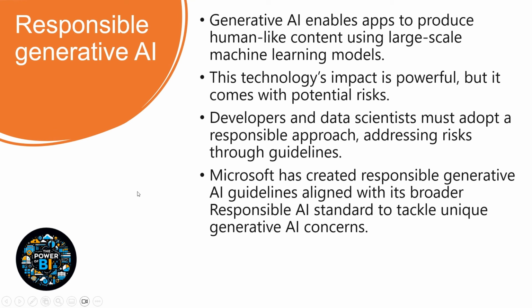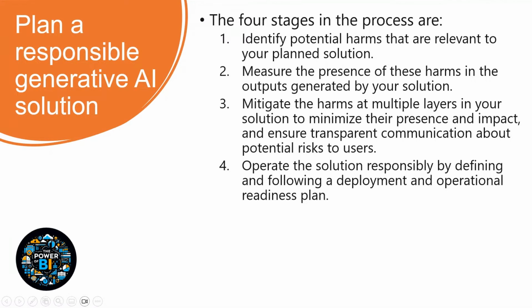Microsoft has created responsible generative AI guidelines within its broader Responsible AI Standard to tackle unique Gen AI concerns. The guidance has four stages. We identify potential harms that are relevant to the solution. We measure the presence of these harms in the output.